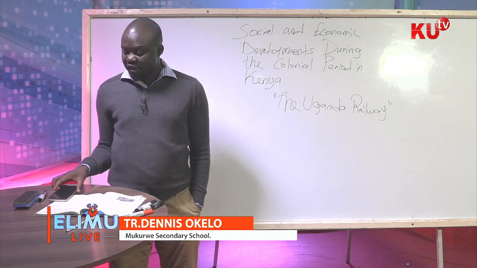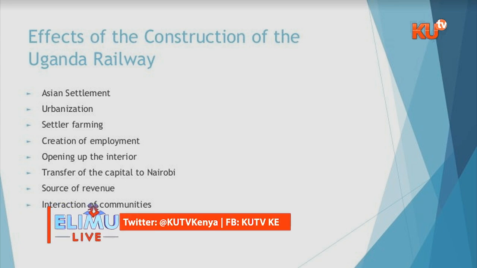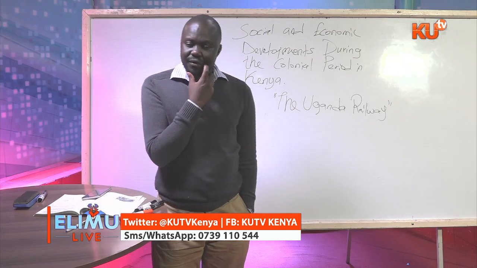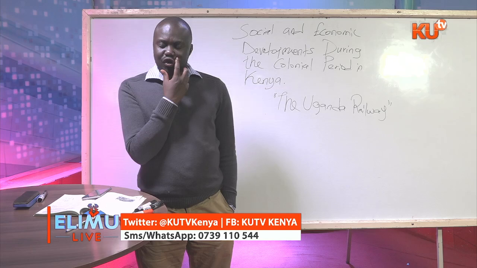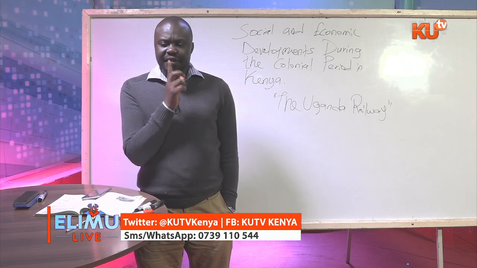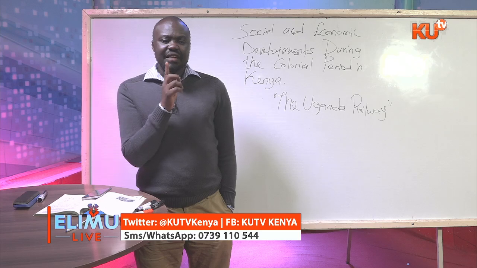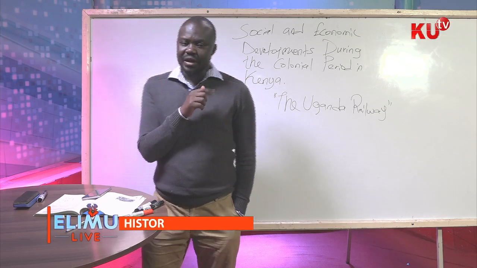Then it led to the transfer of capital to Nairobi. Initially, Machakos was destined for greatness. The only blunder that made Machakos not become the capital city of Kenya was a survey mistake that never linked the railway line to Machakos.